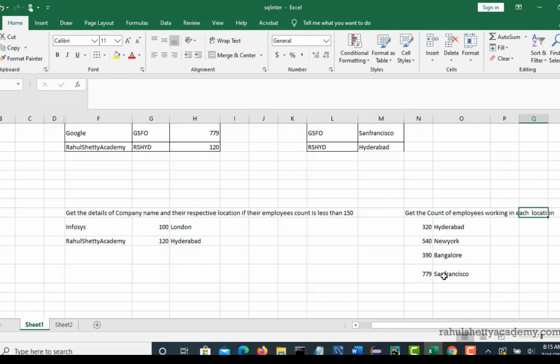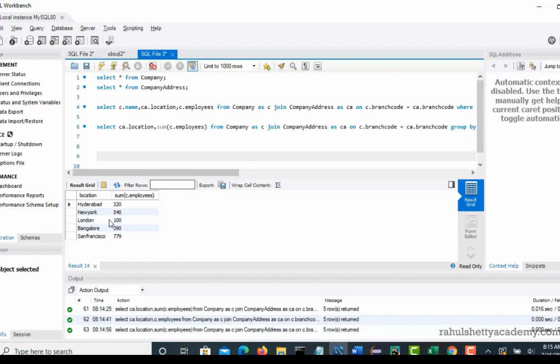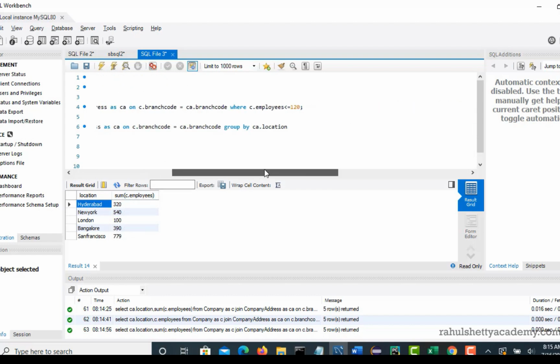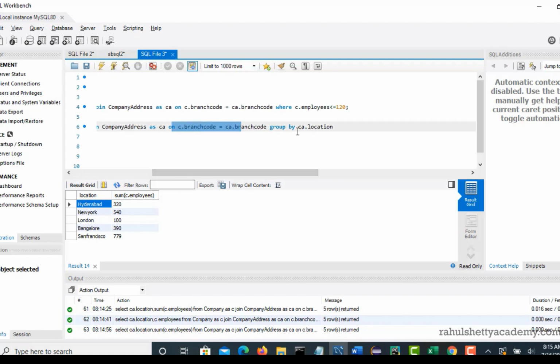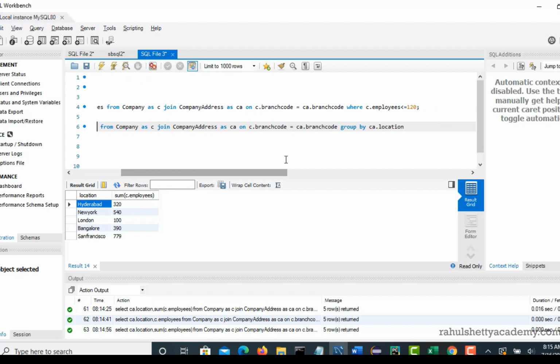So we could not appreciate the other locations because there is only one single location and no more grouping or sum required. But this is a special condition where we achieved it with the help of joins, group by and aggregate function. So this is a classic example which involves all the important SQL concepts like group by, joins, aggregate, and gives you the output.